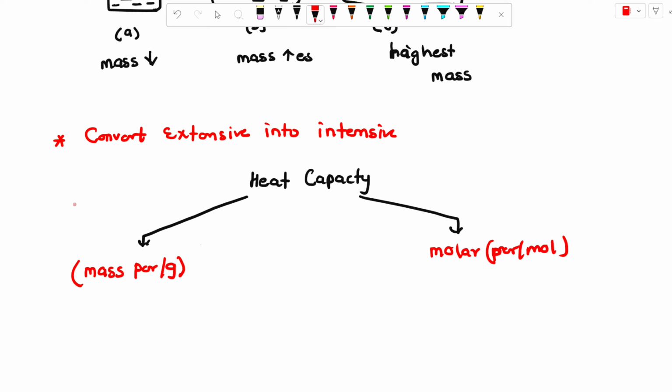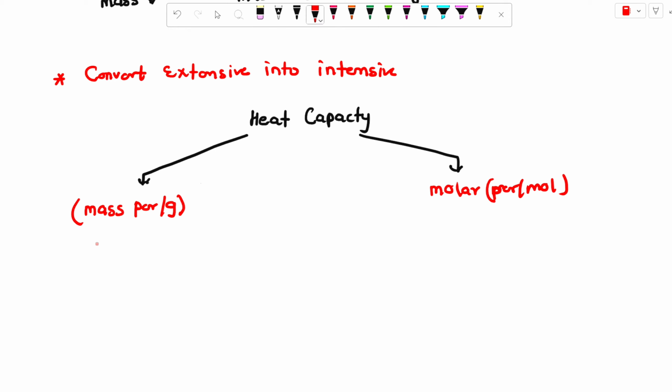In both the types, you can see if we change the heat capacity of the system in kg or in gram, the mass of the system will also change per gram. Now the second one is per mole. We consider here the moles, and if we consider 1 mole and find the heat capacity of 1 mole, then we can also calculate for the number of moles, and easily find the heat capacity of the number of moles.